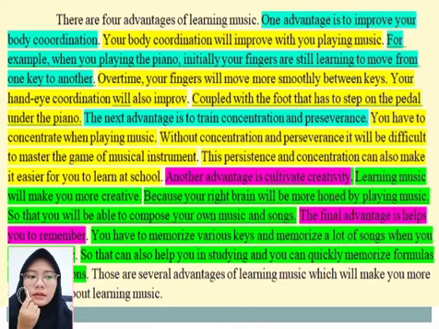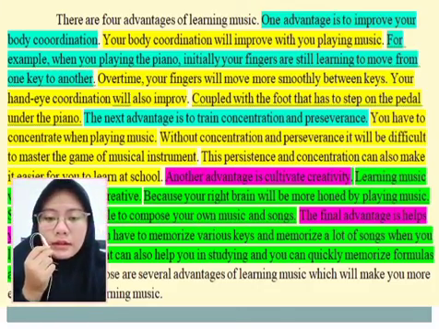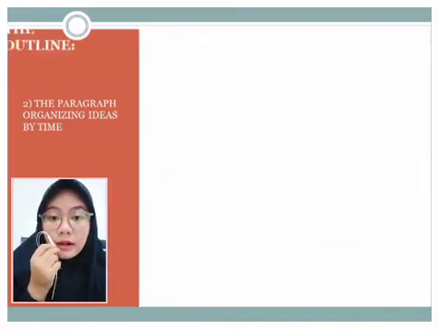So I think the writer shouldn't put the transition signals at the beginning of each sentence in the paragraph, such as one advantage, the most advantage, and so on, as long as the sentence makes the reader think that that is the most important advantage. So the signal word is not required to be placed in the rank order paragraph. Alright, that's all about my first paragraph.